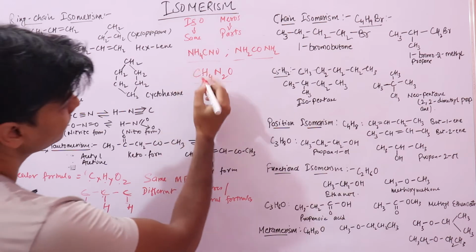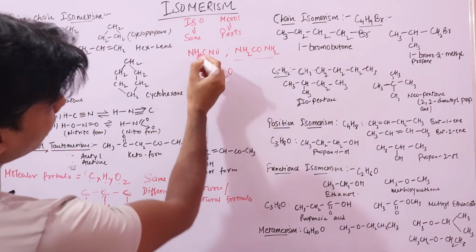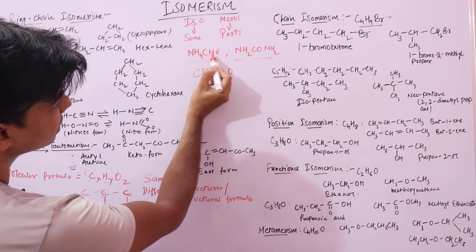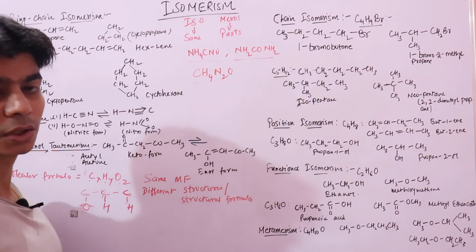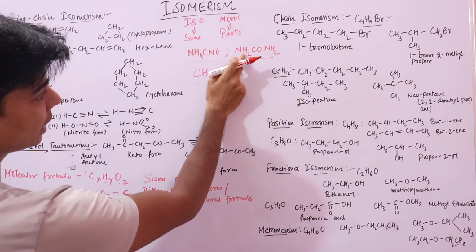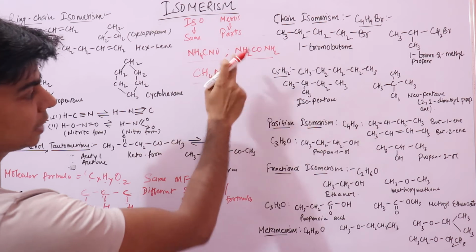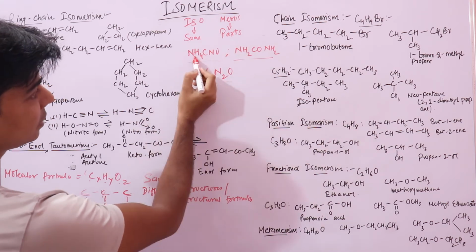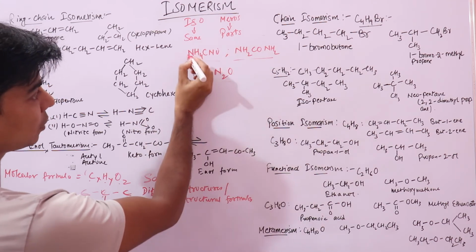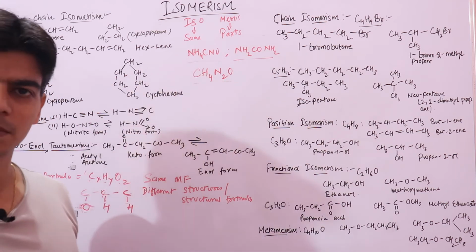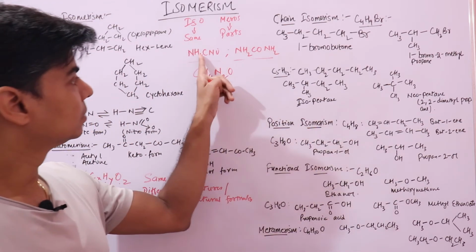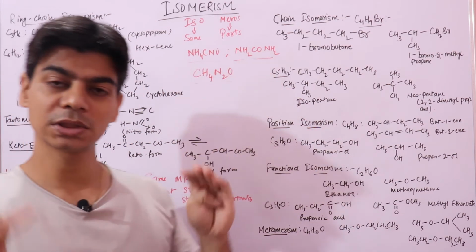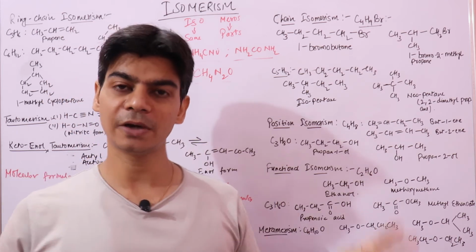You can see here the carbon atom is connected to nitrogen. Here the carbon atom is connected to oxygen. Here nitrogen has two hydrogen atoms. Here, all hydrogen atoms are on this nitrogen atom. So these have the same parts, but they are differently arranged.